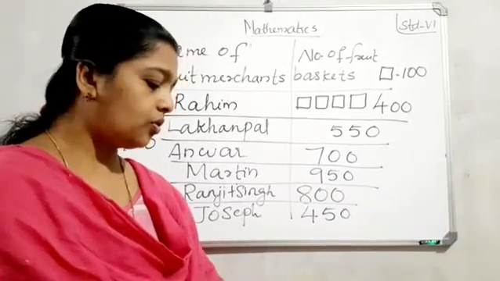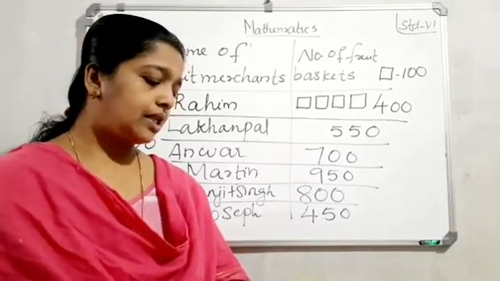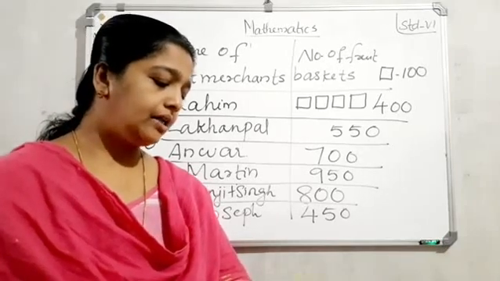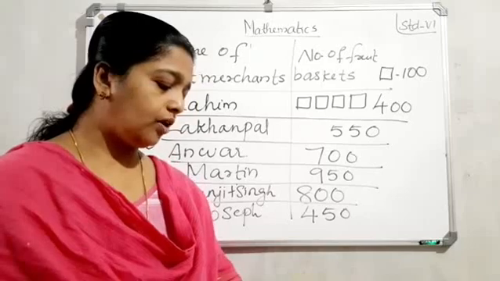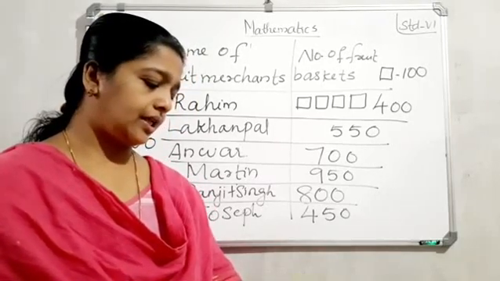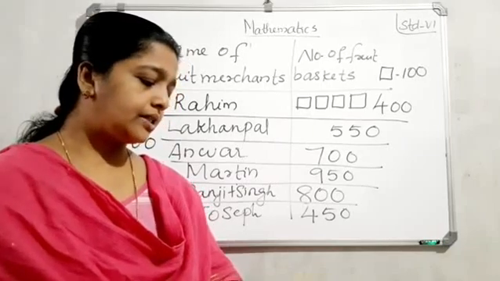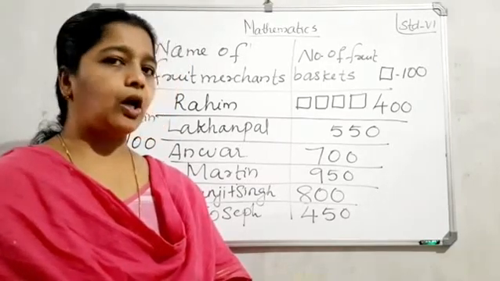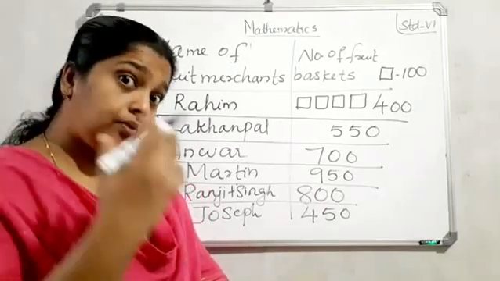The merchants who have sold 600 or more baskets are planning to buy a godown for that next season. Can you name them? The merchants who have sold 600 or more baskets. 600 and more.